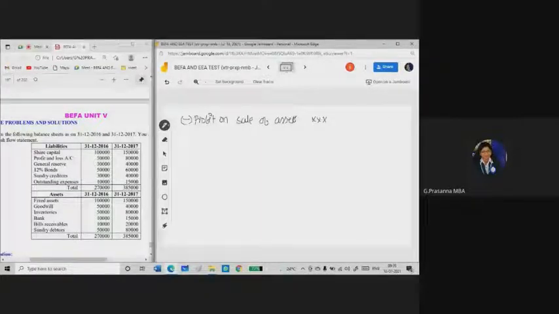Okay, all this amount I will be writing in the inner column in cash from operations, because we need to do addition and subtraction here, because a few entries we need to add and a few entries we need to deduct from this. Suppose if any intangible assets are there, you need to take them here. What are intangible assets? Goodwill, patent, copyright, trademark, trade secrets. Okay, all the intangible assets have to be shown.